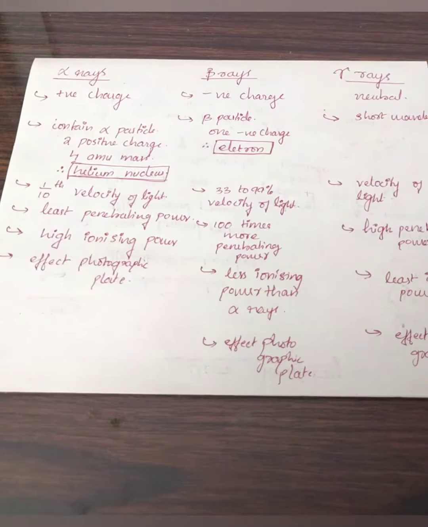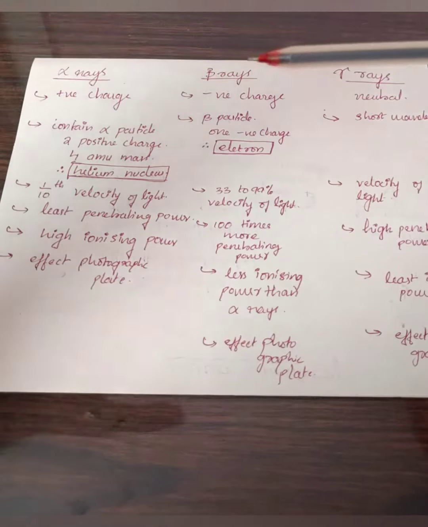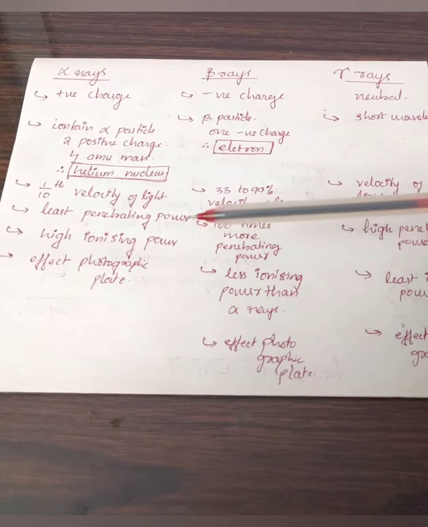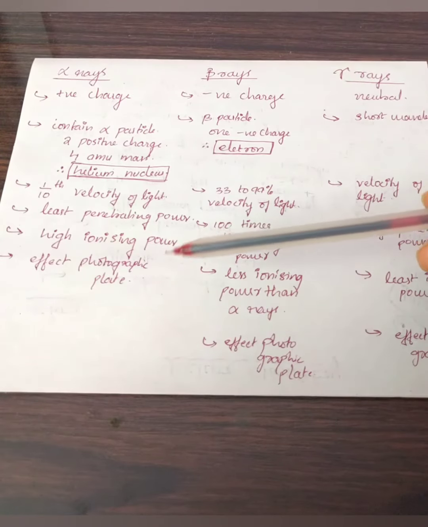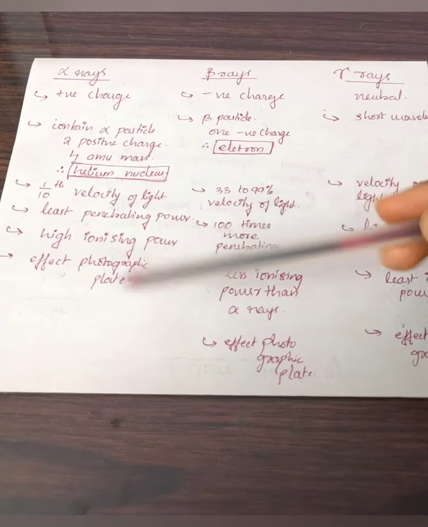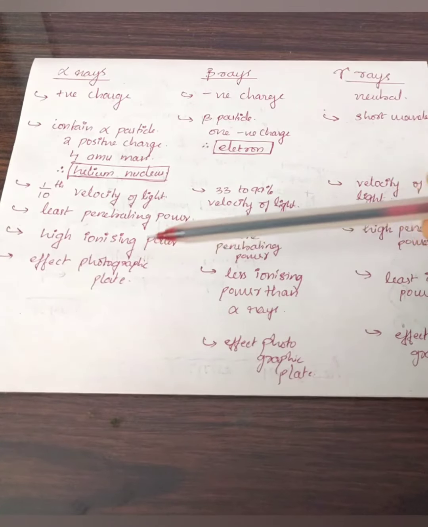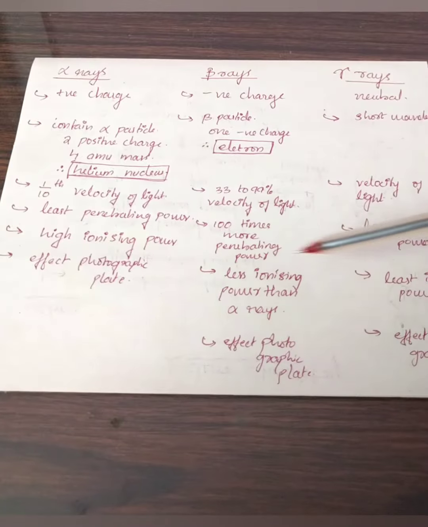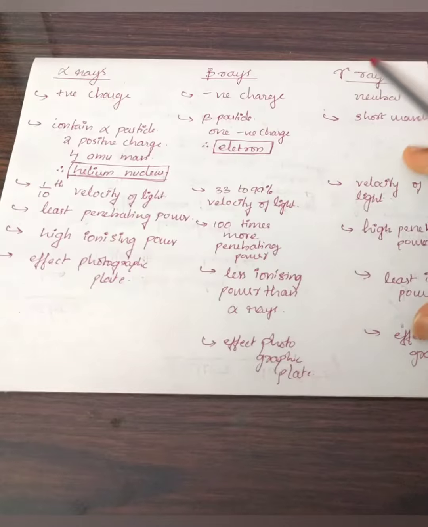So these have the least penetrating power, but because alpha rays have high momentum, they have the highest ionizing power. If alpha rays are passing somewhere, they could ionize the whole gas surrounding the region. Then we could see from the experiment that they could affect our photographic plate. This is common to every ray: alpha rays, beta rays and gamma rays could affect the photographic plate.